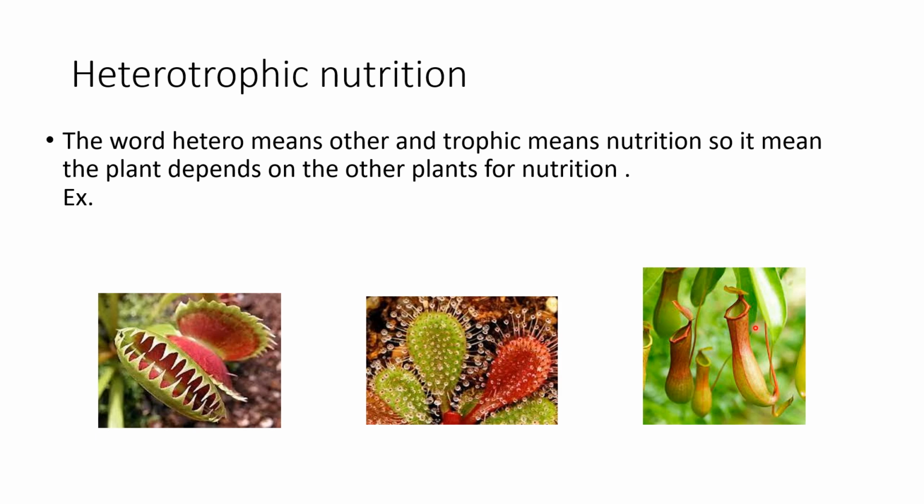This is a pitcher plant. The pitcher plant looks just like a pitcher. You can see the cap over here. Once the insect gets into the pitcher plant, it goes inside under the cap. It closes shut, and then it digests the insect with its juices. So these are all examples of heterotrophic nutrition, but these three have the same kind of problem.